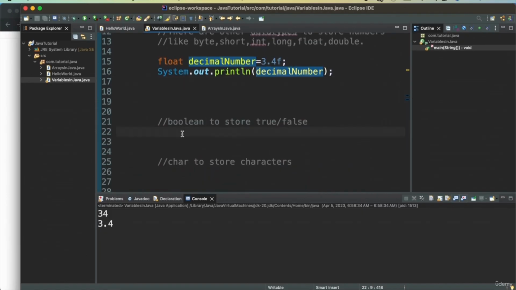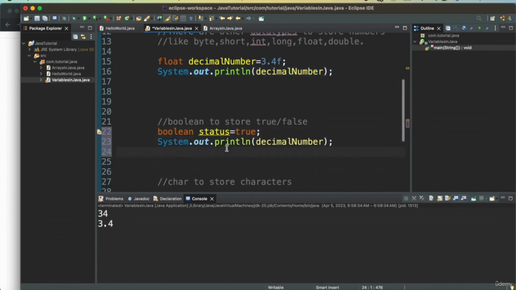Now let's see what we use boolean for. Boolean is used for storing true or false kind of values, like a flag on or off. Suppose we have a boolean called status, which is true, and then we can print that value. It does not allow for any other value. Say if I want to set 34, then it will give me an error. It will show that it should change the type of status to an integer. It's a mismatch. So it can only store true or false.